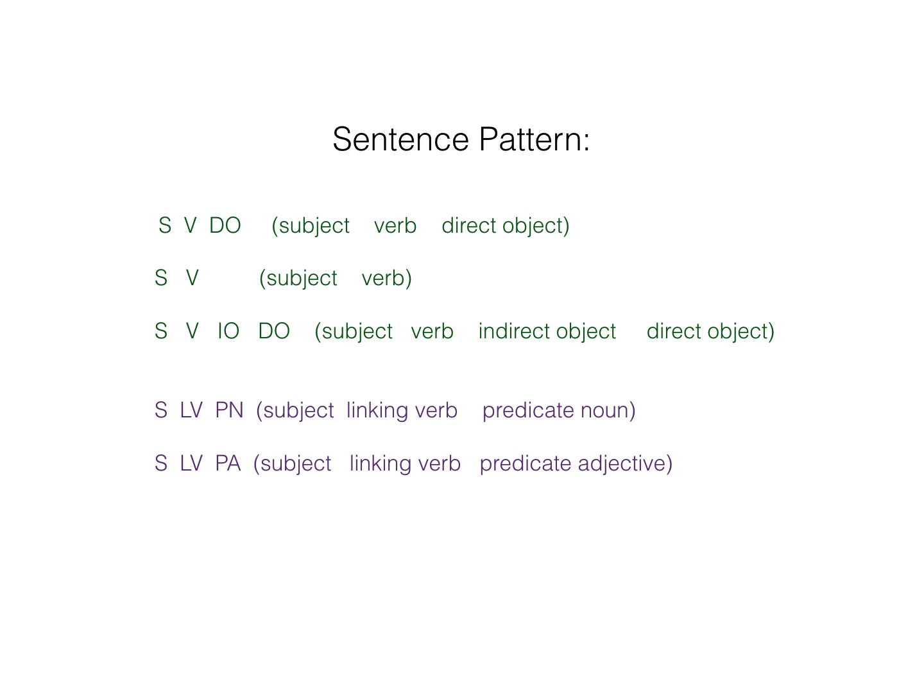If you've noticed, if a subject is followed by a verb, it usually has a direct object or none at all, or it could be followed by an indirect object and then a direct object. But if your subject is followed by a linking verb, it is usually followed by either a predicate noun or predicate adjective. Let me give you an example here.